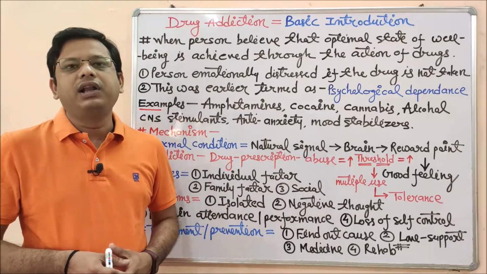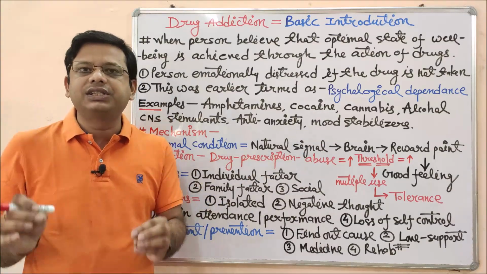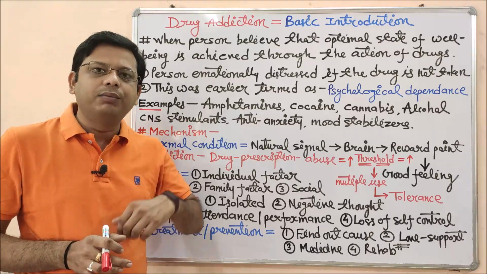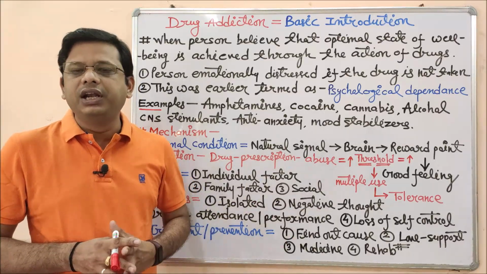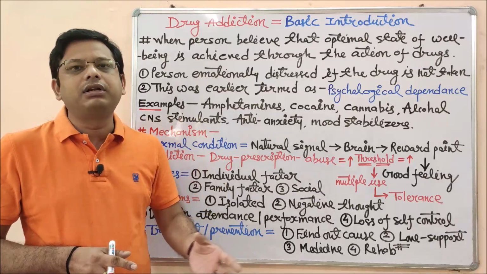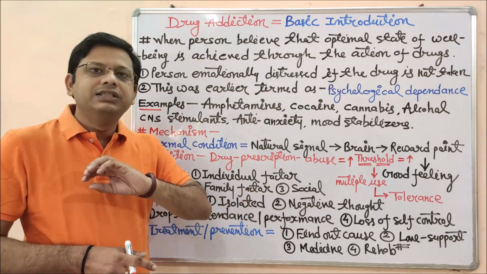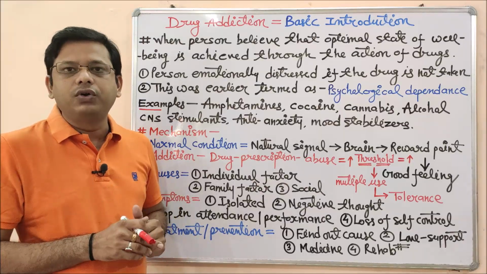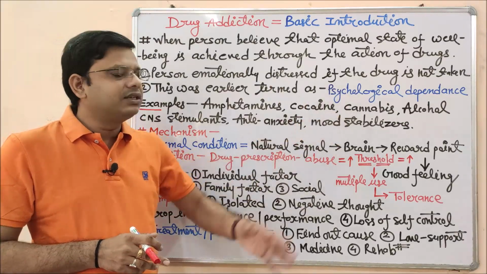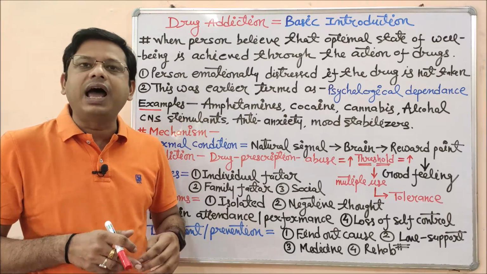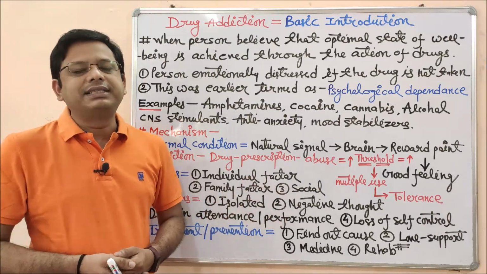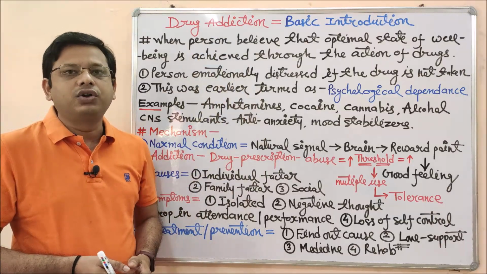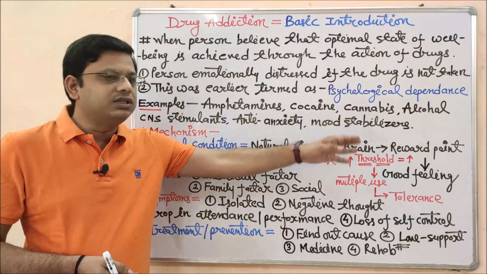Next one is alcohol. Every country, every state, every village has a liquor shop. Either it may be a desi liquor shop or an English wine shop, but it is easily available. No need to do anything, just go and purchase that kind of medicine. It is a medicine too in pharmacology. But if you take alcohol in excess for abusable purposes, for achieving pleasure, it will be completely converted into drug addiction, and that is not good. It is a good example, I must say.